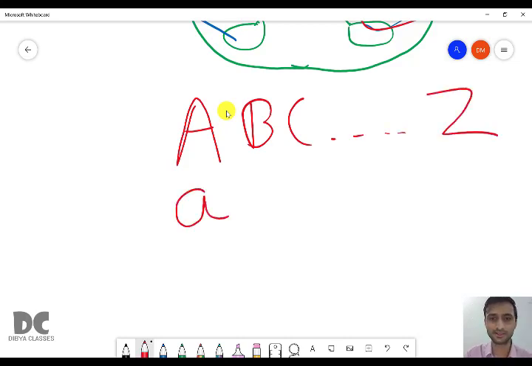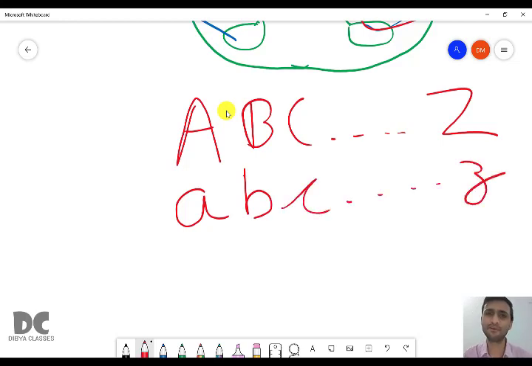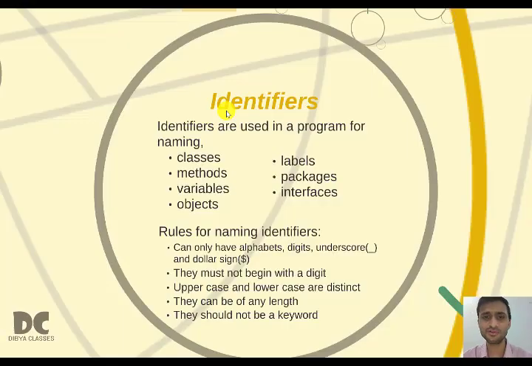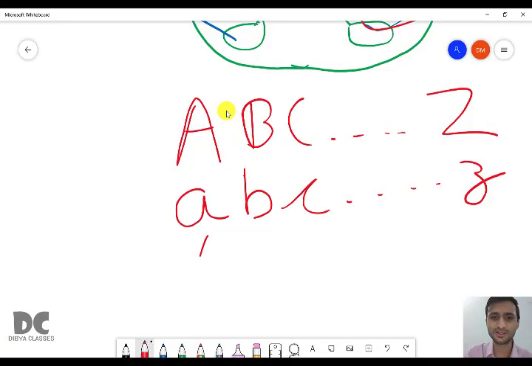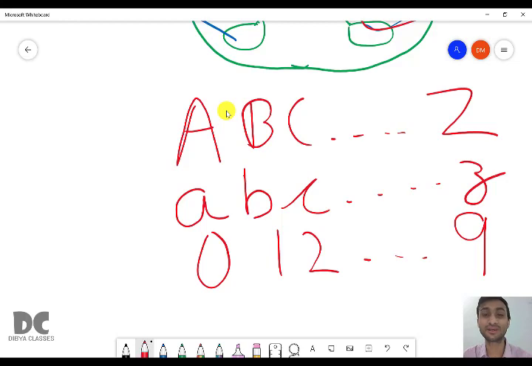Also small letters, small a, small b, small c till small z. Alphabet means it covers both capital alphabets and small alphabets. What else can we use? We can use digits, that is 0, 1, 2 till 9. From 0 to 9, total 10 digits.